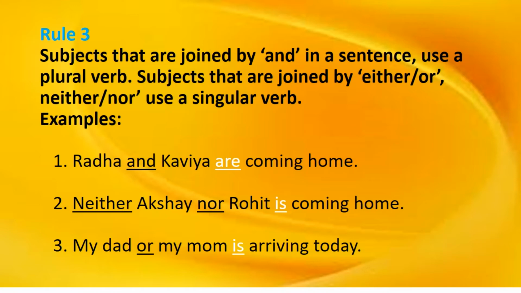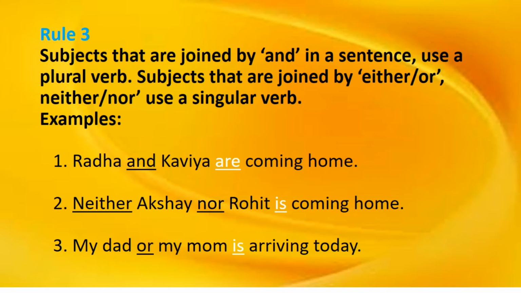Subjects that are joined by either/or or neither/nor use singular verbs. That's rule number 3. Either/or and neither/nor take a singular subject. Rohit is coming home. Neither Akshay nor Rohit is coming, as both are absent. Nobody is there, so it is coming.